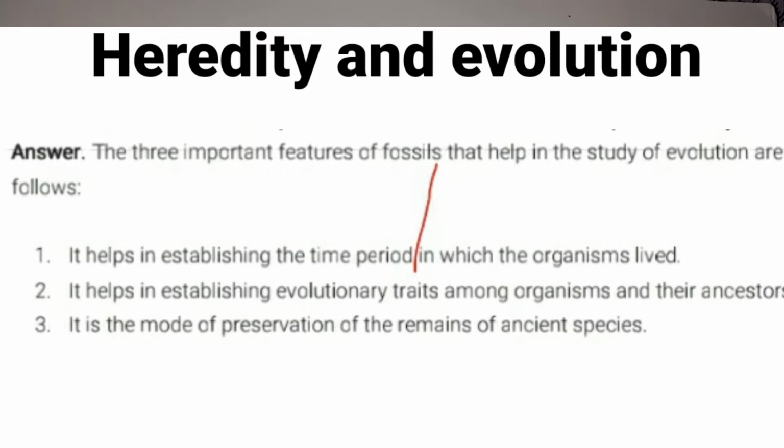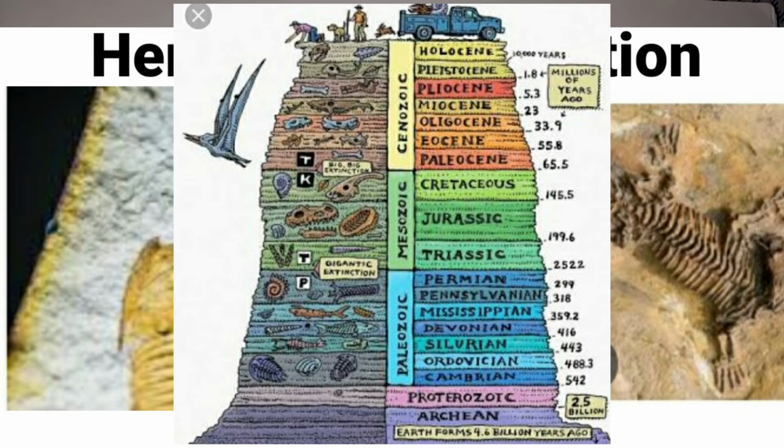The first is, it helps to establish the time period in which the organisms lived, children. Fossils help us to establish the time period in which the organisms lived. For example, because of fossil study, we can study the Mesozoic era, Paleozoic era and Cenozoic era. These are the different eras. You can know what type of organisms evolved during a particular era. So that is how fossil study helps us.